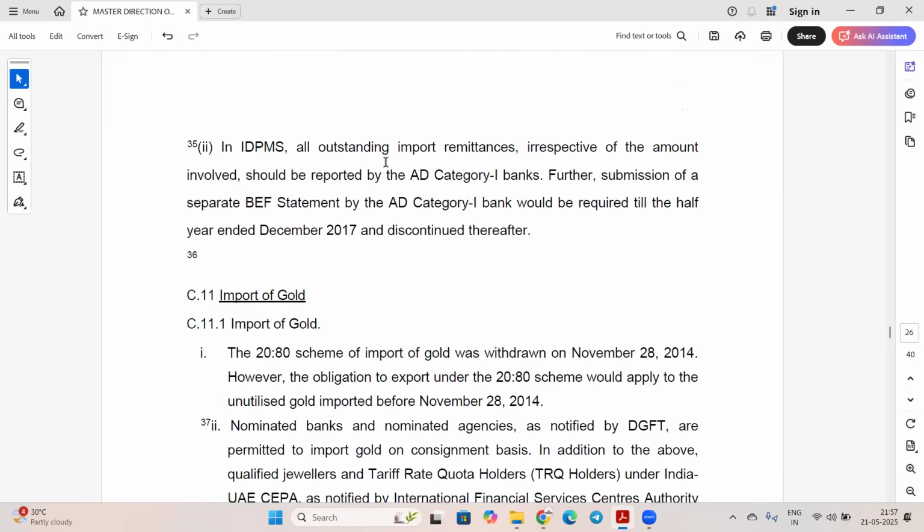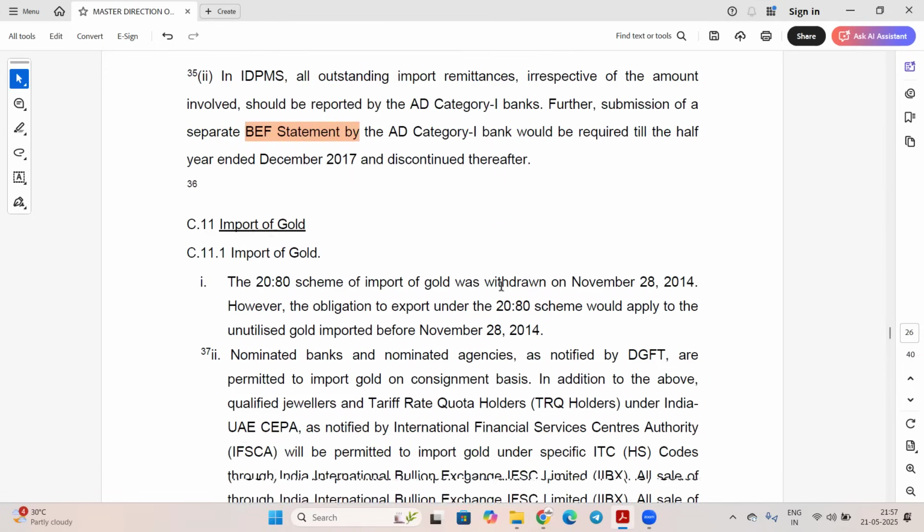And in IDPMS, all outstanding import remittances, irrespective of the amount involved, should be reported by the bank. Submission of a separate BEF statement by the AD Category 1 bank was required till the half year ended 2017. But now this BEF statement is not given by the bank because now everything is in IDPMS.